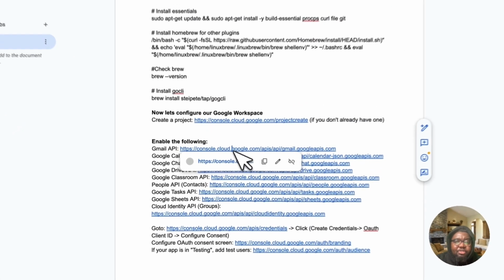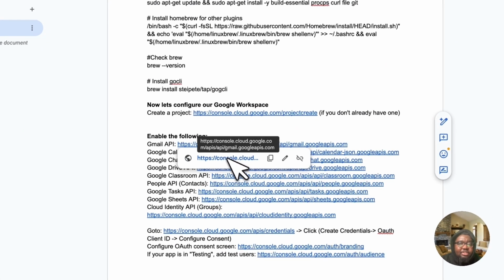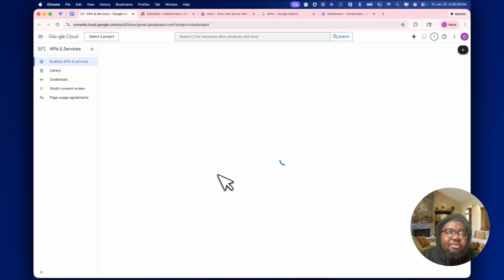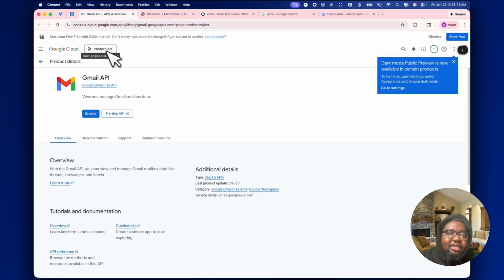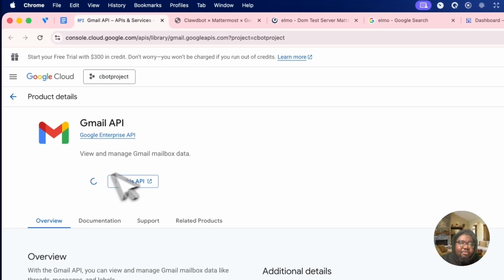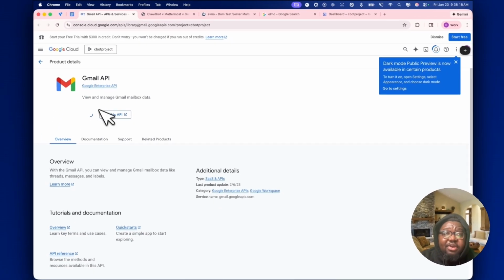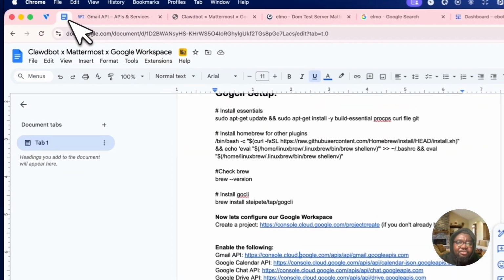I'm just going to make this really simple for you. Just click the link and enable. It's going to be that simple. Because you've already selected the project, it's going to be selected every single time, as you can see here. So I'm just going to click enable for Gmail. That's just going to take some time, but we don't have to wait for it since we have so many of them to do.